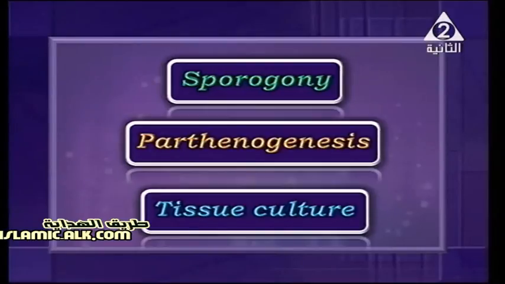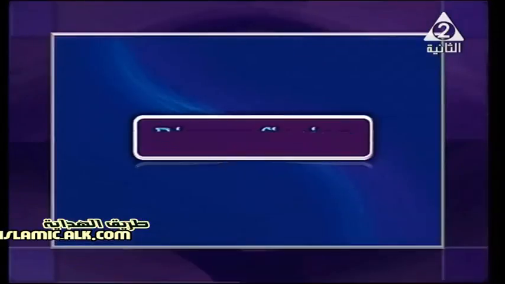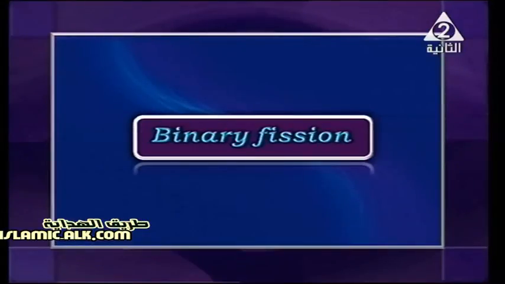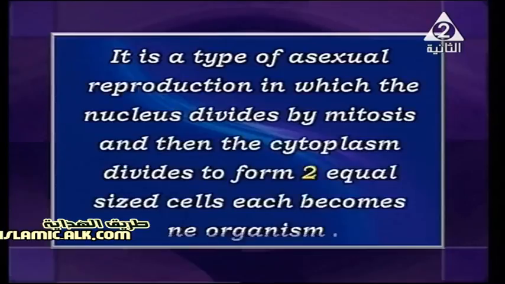Let's start with the first type, which is binary fission. What does binary fission mean in asexual reproduction? It is a type of asexual reproduction in which the nucleus divides by mitotic division, and then the cytoplasm divides into two equal amounts.